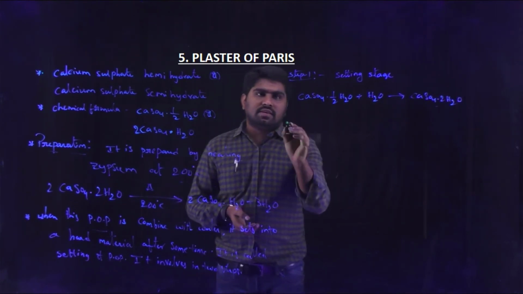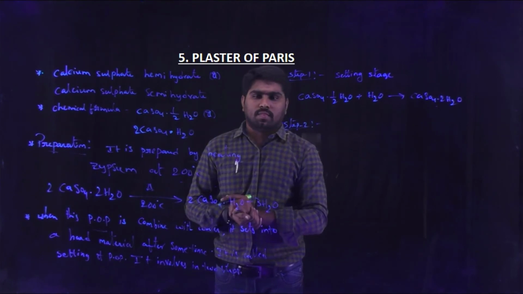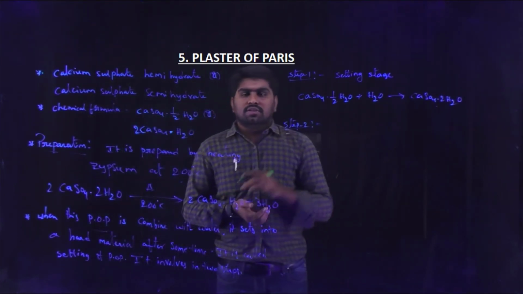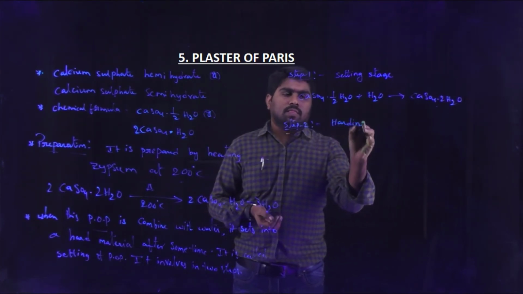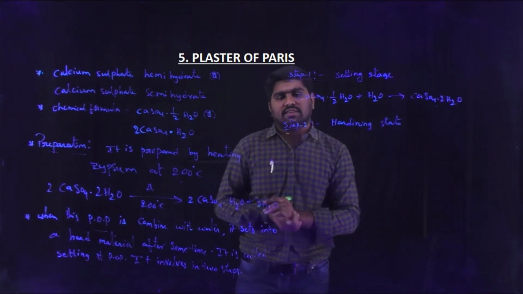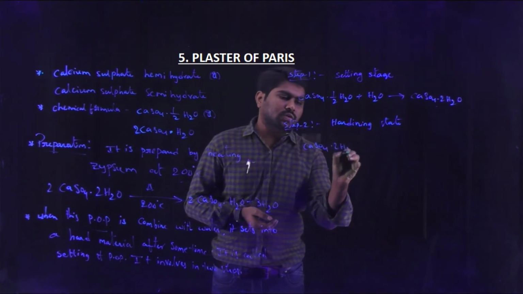Next, step 2 is the hardening stage. That is CaSO4 2H2O.